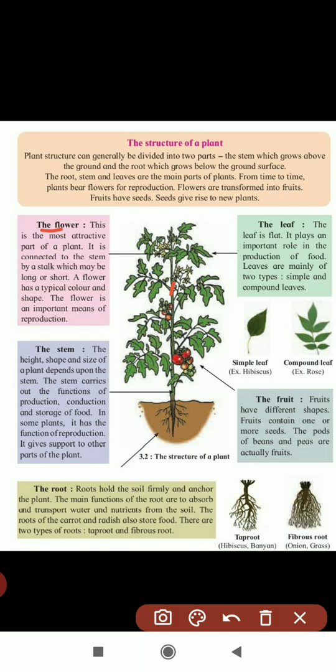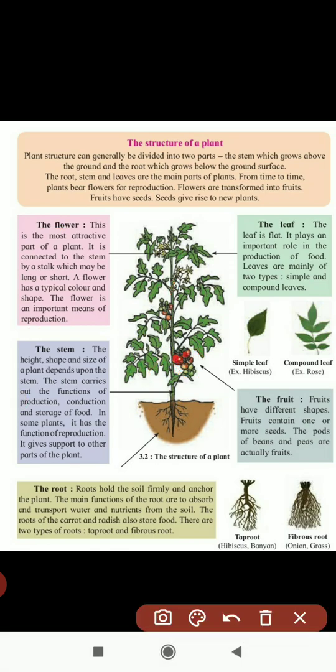The flower's main important function is reproduction. All the fruiting plants give flower first, after that the flower is converted into the fruit, and in that fruit seeds are there and it will give a new plant.